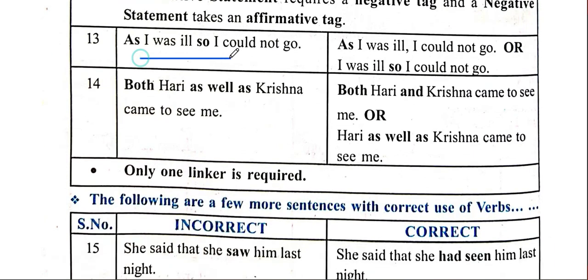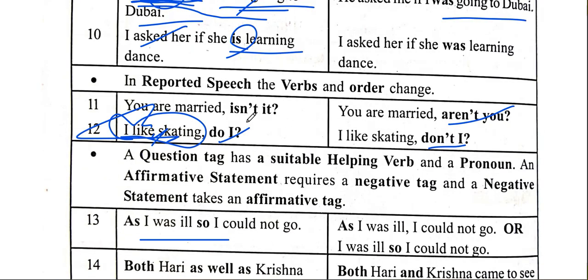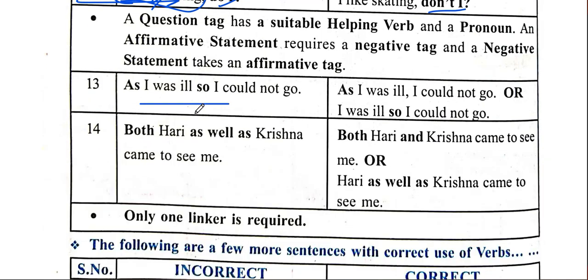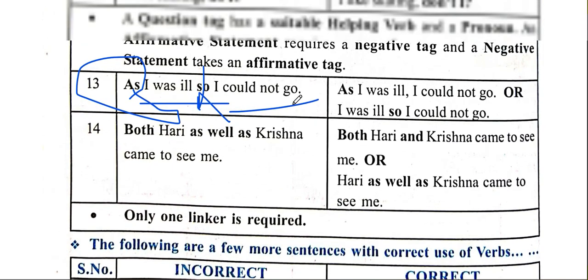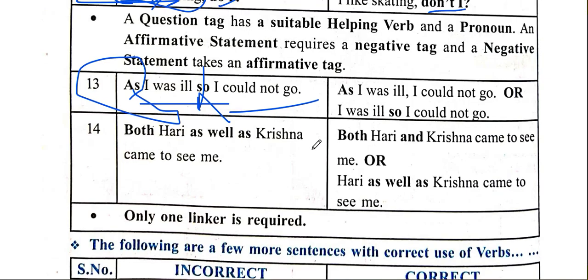As I was ill, so I could not go. When we have already used as, there is no need to use so. As I was ill, comma, I couldn't go. You can see here. Or we can just reverse the sentence parts: I was ill, so I couldn't go. We can say it in this way also.